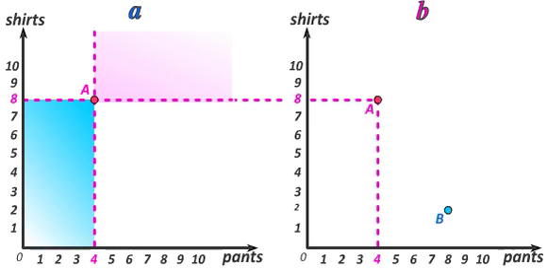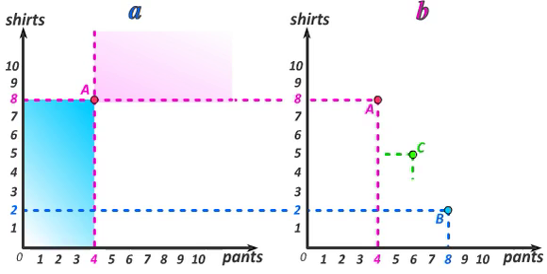The continuity assumption implies that there must be some such indifferent bundles in these non-shaded areas, because as we remove some shirts and add some pants, there must be some point at which we reach a bundle where the consumer is in fact indifferent between that bundle and bundle A. Let's suppose that bundle B is in fact such a bundle. In other words, the consumer is indifferent between bundle A and bundle B. The bundle B that we've chosen contains 2 shirts and 8 pants.